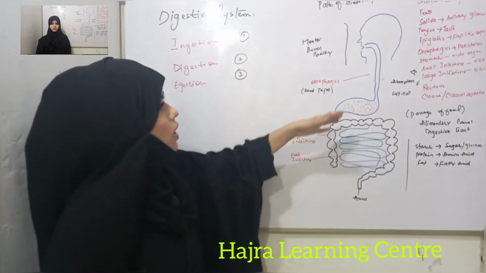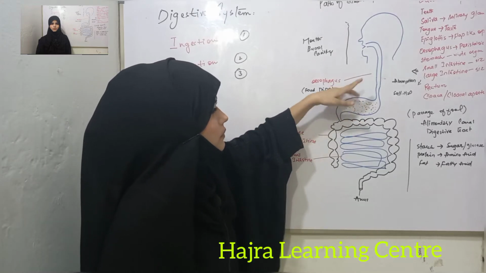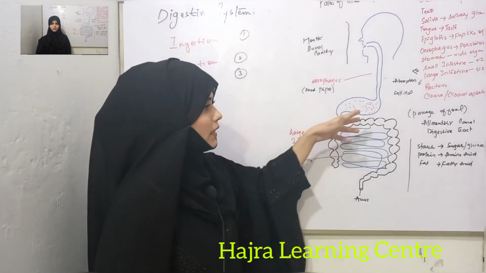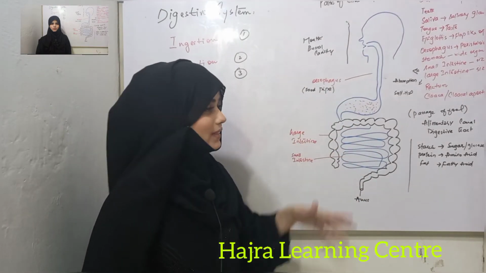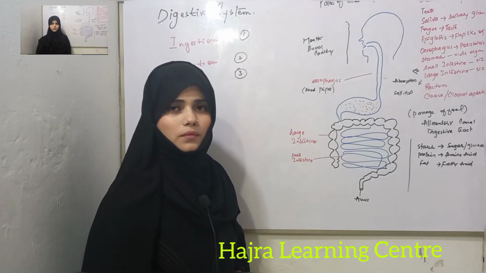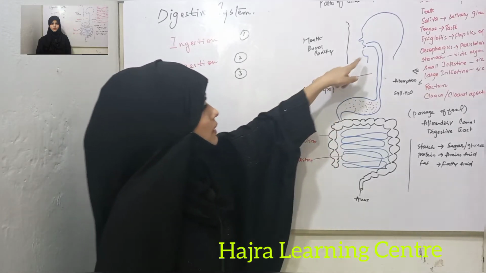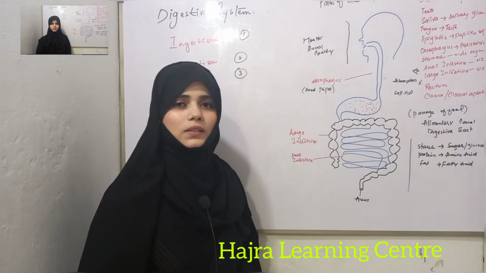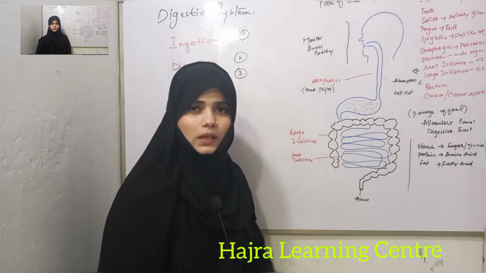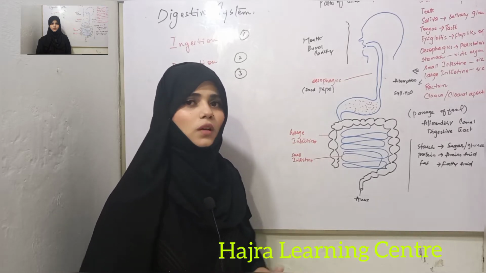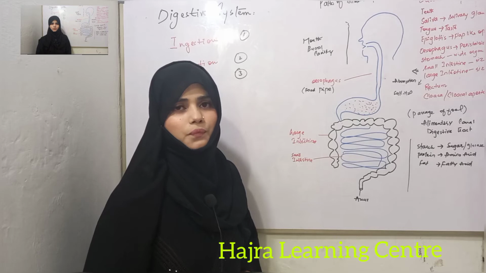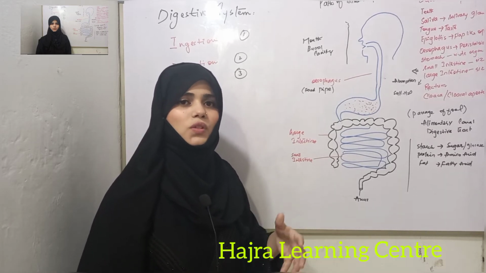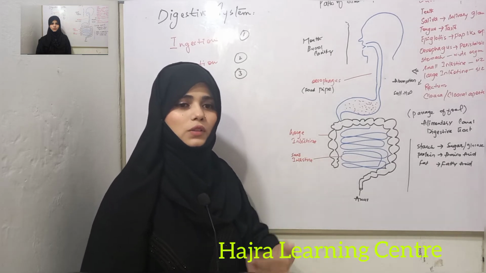Now the next organ is stomach. Stomach has a thick wall and it is a wide organ of digestive system and it is J shaped. As the food enters into the stomach, a digestive acid like HCl is secreted from the wall of the stomach. The function of HCl is to kill the germs which enter into your stomach with food.